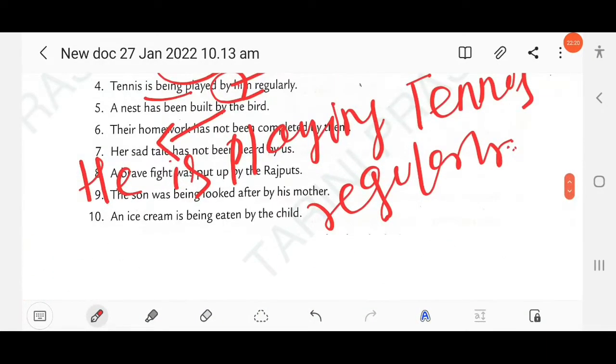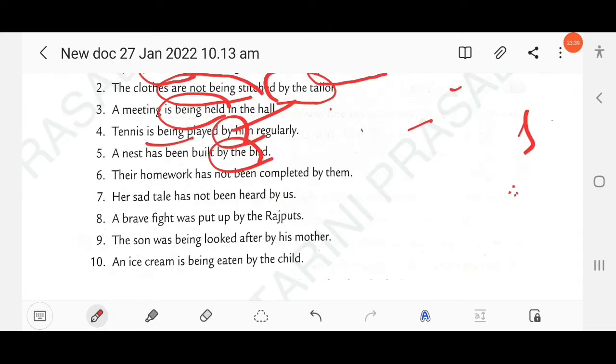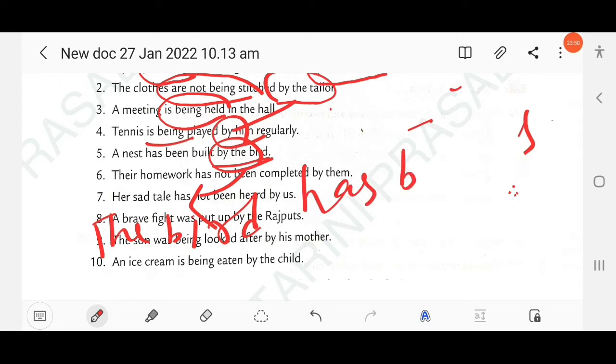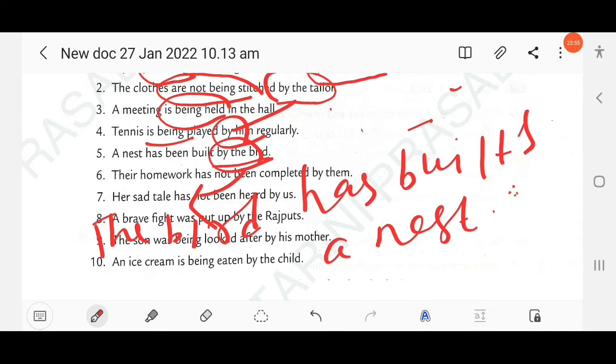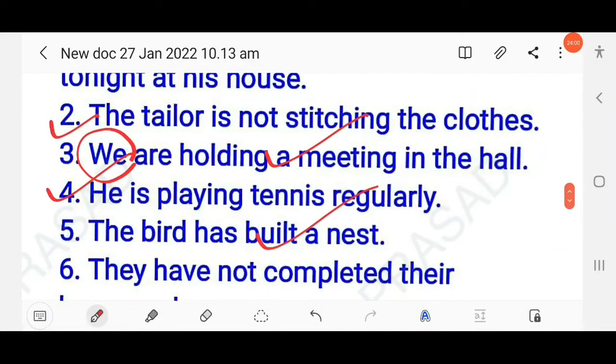Then next question here, a nest has been built by the bird. So here the object is by the bird, so the action is done by the bird. That means here the subject is the bird. Here has been built means present perfect. The bird has built a nest. Clear? So here the answer, the bird has built a nest.